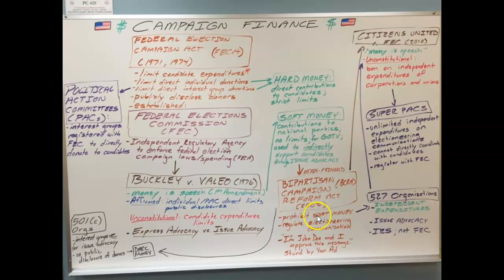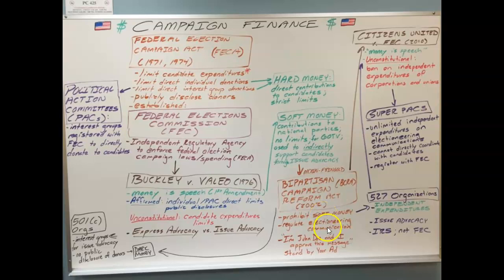Number two, and probably the biggest thing, is it now shuts off and prohibits soft money. So it makes that indirect donation through the state parties totally illegal. If you donate to the state parties, they have to use it. They can't funnel it up to the national party and let them use it. So it prohibits and shuts down that loophole.